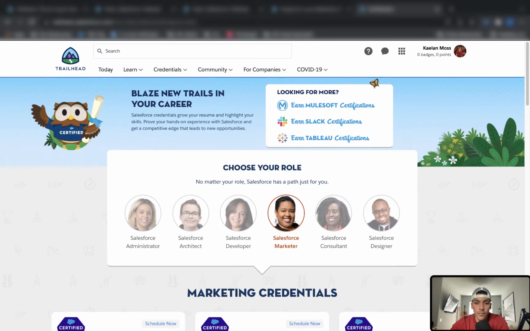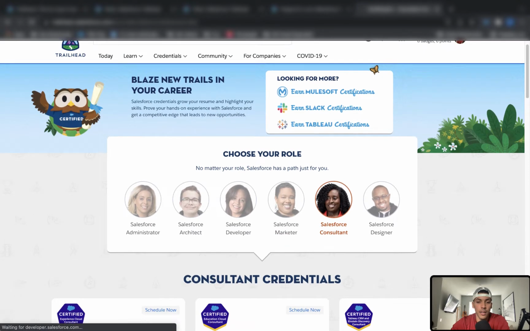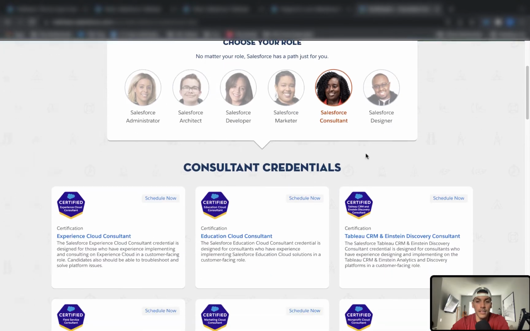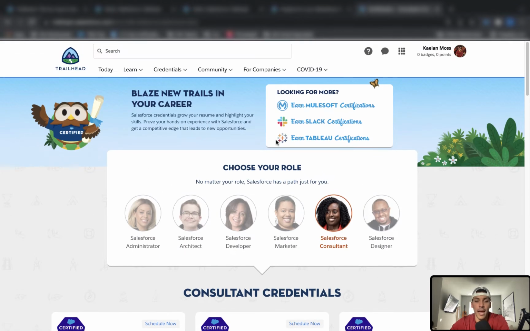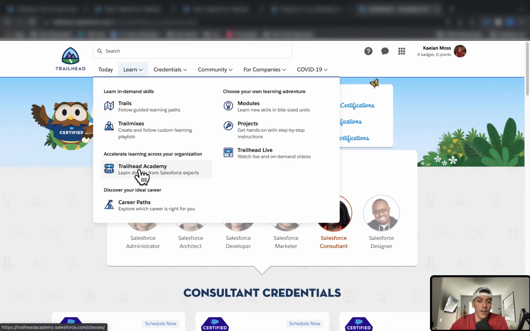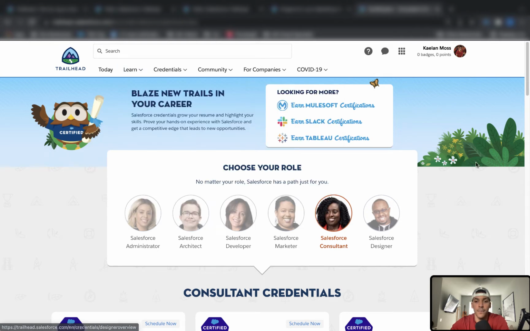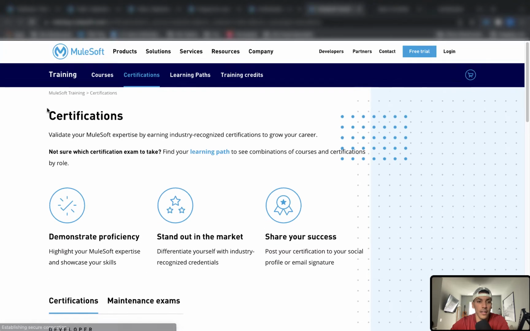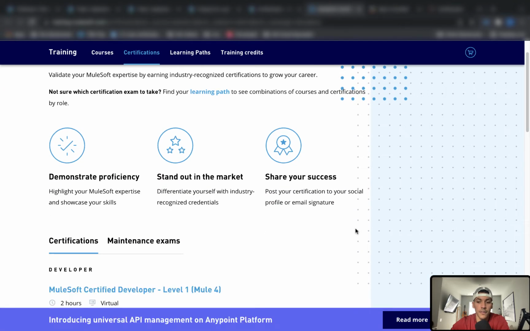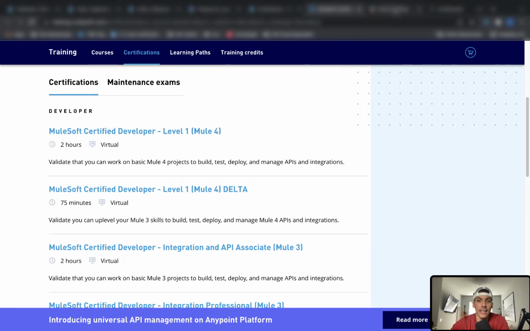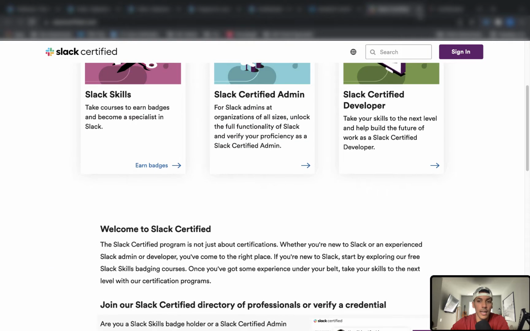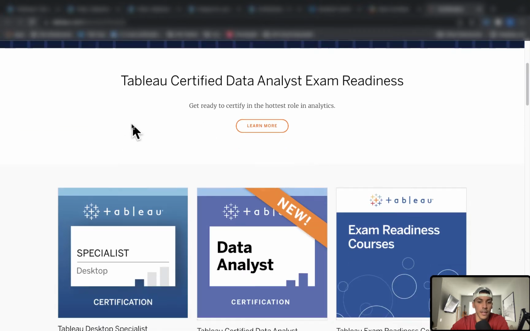So I would just say go through this and look at these different roles based on the career path you decided to choose from an earlier video that we had where we decided to look at these different career paths here. Also, if you want to earn different certifications like Tableau, Slack, or MuleSoft, just click on these, open these in a new tab, and look at the certifications you can get in MuleSoft. Look at the Slack certifications you can get and look at the Tableau certifications you can get.